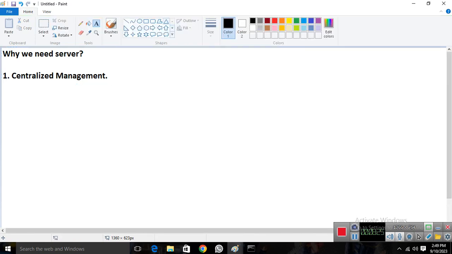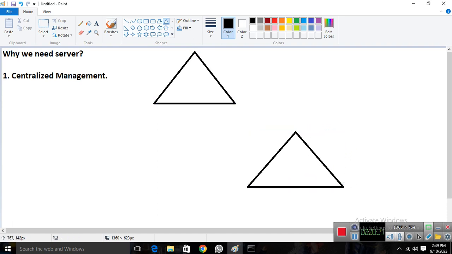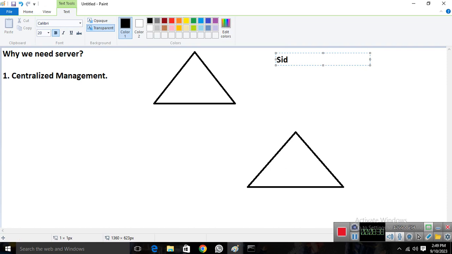Imagine we have two physical locations. Physical location means we have two sites. There is site 1 and we have a site 2. Now my company has two sites, as you can see. Imagine we have a company named sid.pvt.ltd. This is my company name. Imagine this company has two sites. This is site 1, and we have a site 2.